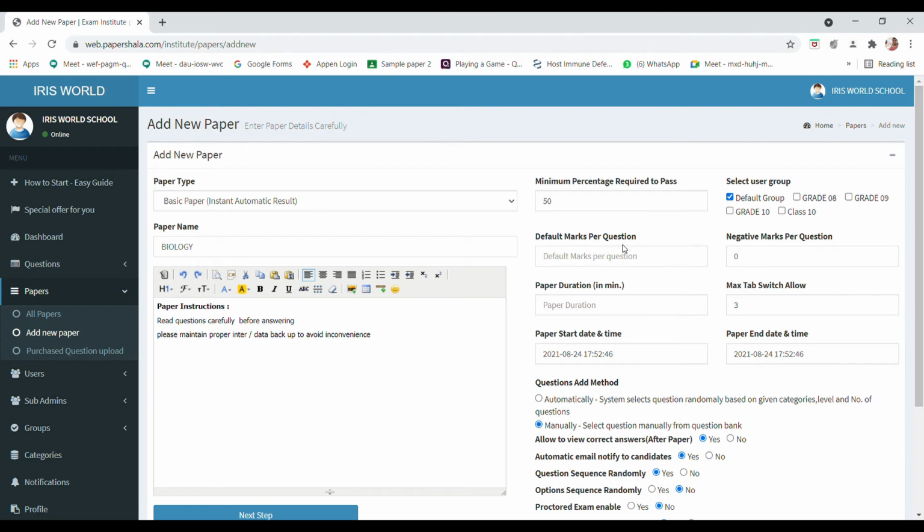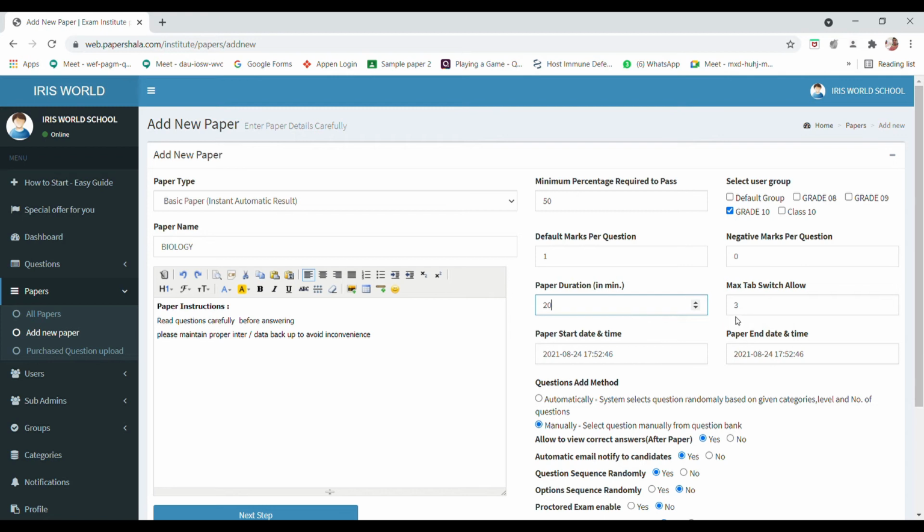And here in this panel you can see another one, minimum percentage to pass. So you can give 50% or 36%, whatever you can select here. And by default you can select the grade, which class you are giving, so that that particular class students will get this paper. I default how many marks is each question, so I'm giving 1 mark. And then time duration of the paper, so I'm giving 20 minutes for my exam paper.